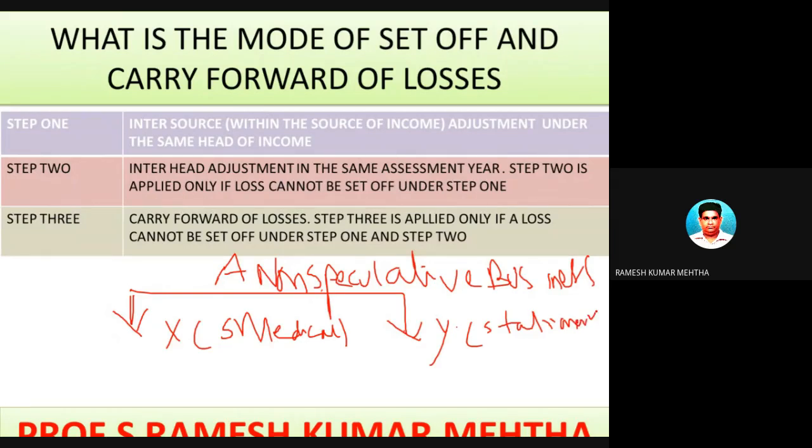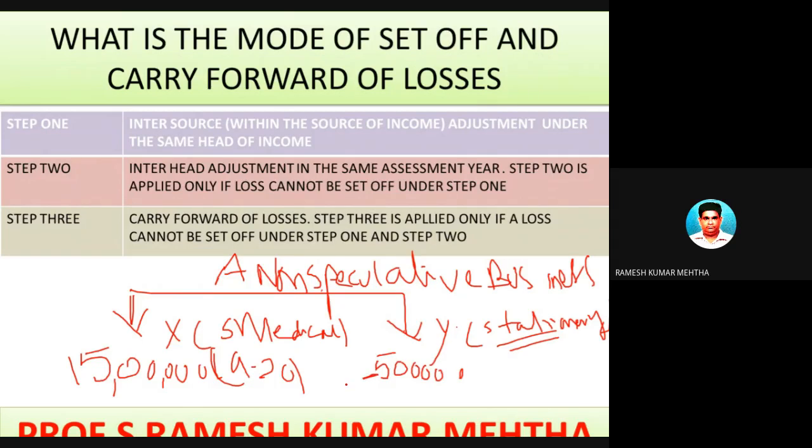From the medical shop, there is a profit of rupees 15 lakhs for the financial year 2019-20, whereas the stationery business is carrying a loss to the tune of 5 lakh rupees.